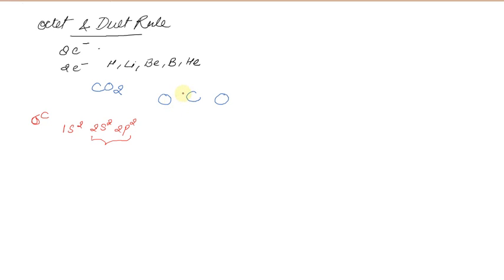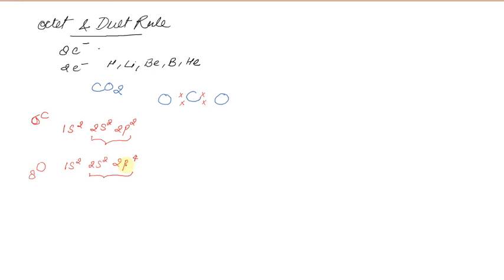So carbon has 4 valence electron, right? Now in case of oxygen, oxygen has atomic number 8, so its electronic configuration will be 1s2, 2s2, 2p4, as it has 6 valence electron, right?